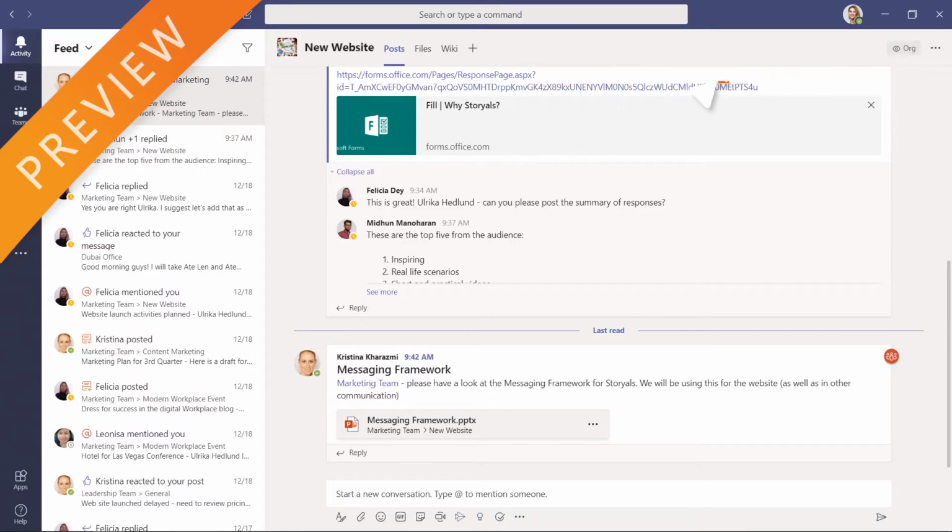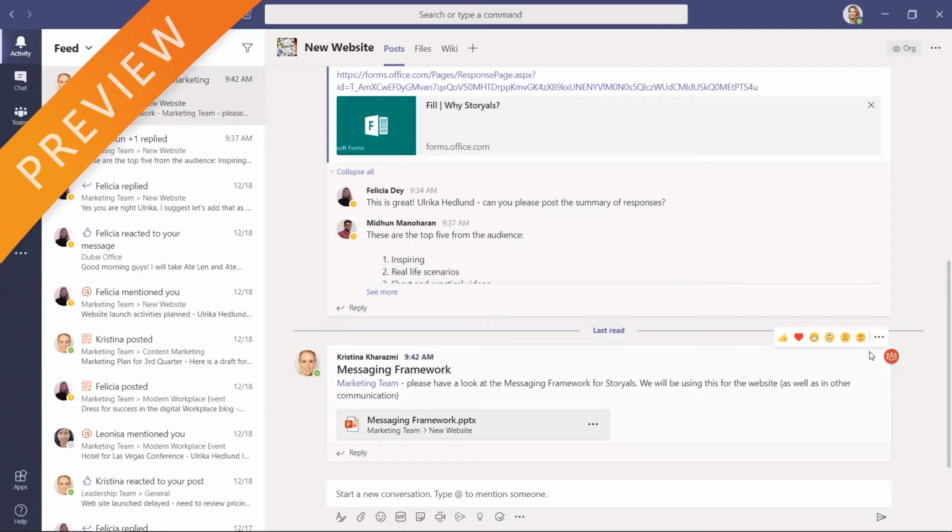messaging framework. Since I want to spend some more time to review it, I'll just like the message to acknowledge it, and then click More Options and then Save this message to save it for later.